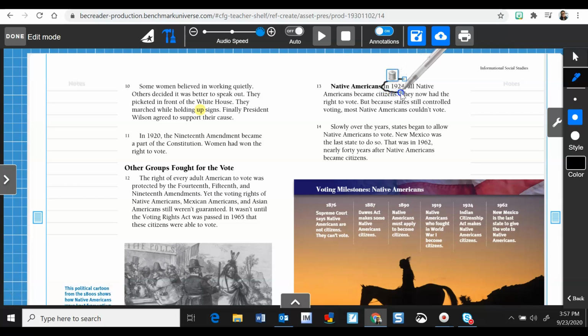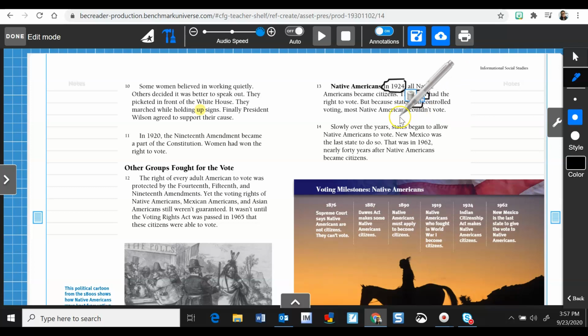So I'm going to circle that, because that's a signal phrase that lets me know the order of how things happened. And then I'm going to see on the second sentence the word now. I'm going to circle that because that connects what happened between 1924 and now. I will keep looking on the third sentence. There's another signal word, still. That means it's happening still, that people still controlled the votes for Native Americans.